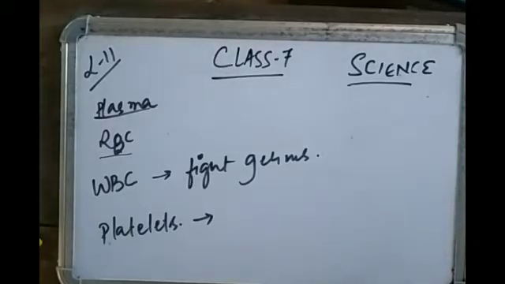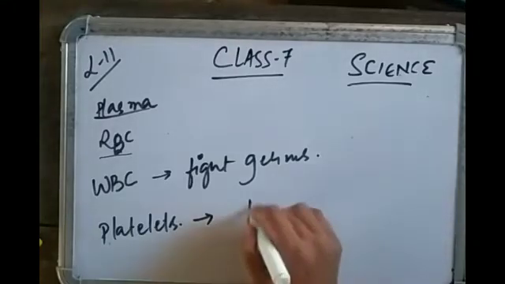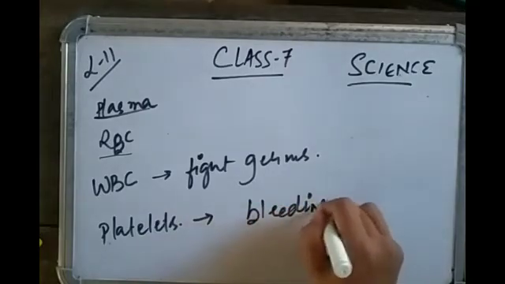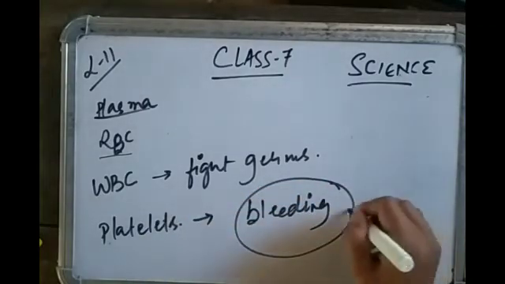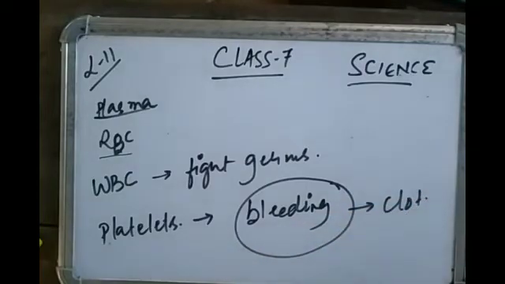Last is platelets. When we get hurt, blood comes out, and then a clot is formed because of the presence of another type of cell in the blood called platelets.